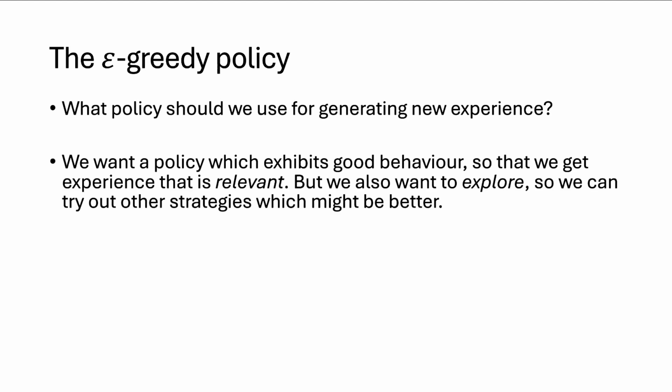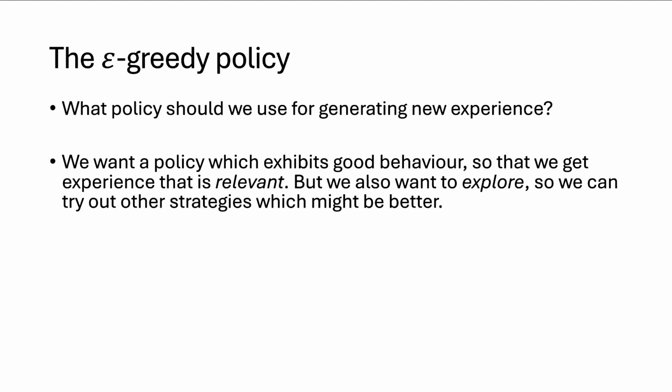Okay, so I've told you that we're now going to interact with the environment and gather the experience for ourselves. But I haven't told you how we're going to do that. The method we're going to use for interacting with the environment is called the epsilon greedy policy. What we want is a policy that exhibits good behavior so that we can get experience that's relevant to that good behavior. So we want a policy that does pretty much as well as we can do, so that we get into the parts of state space that we need to learn more about.